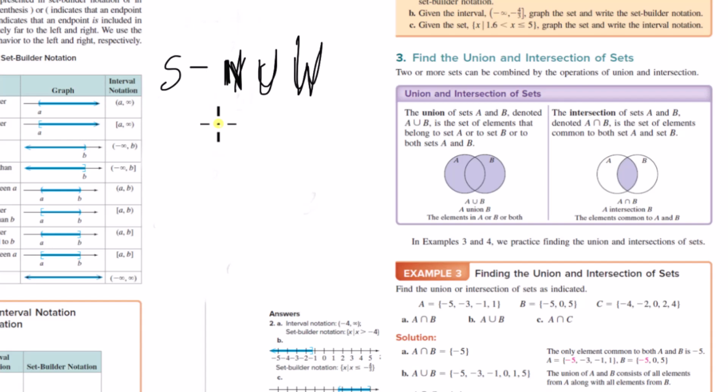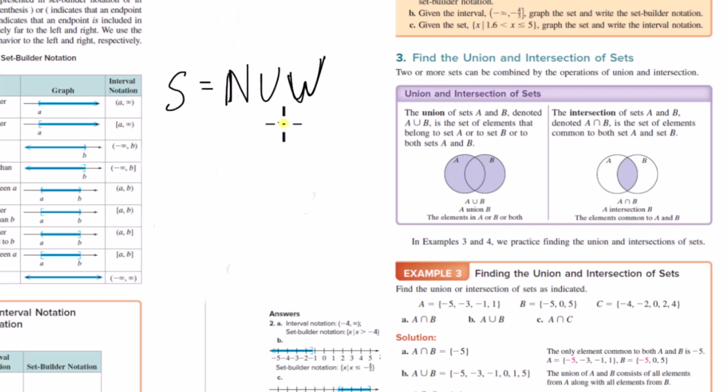All this means is really straightforward. Union and intersection are the two operations. If you have the union of two sets, all you're saying is everything in set A and everything in set B is the union of the two sets. So if I did the set of natural numbers in union with the set of whole numbers, this new set contains everything in the natural numbers and everything in the whole numbers.